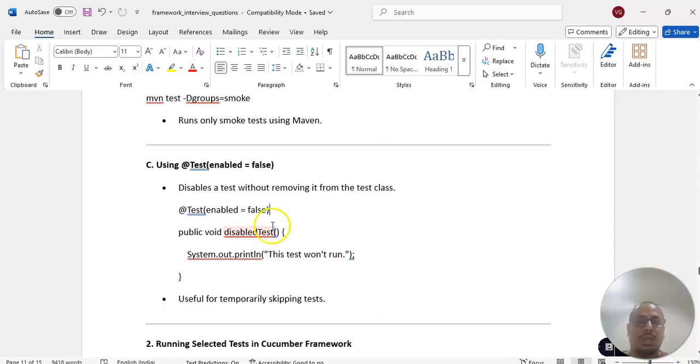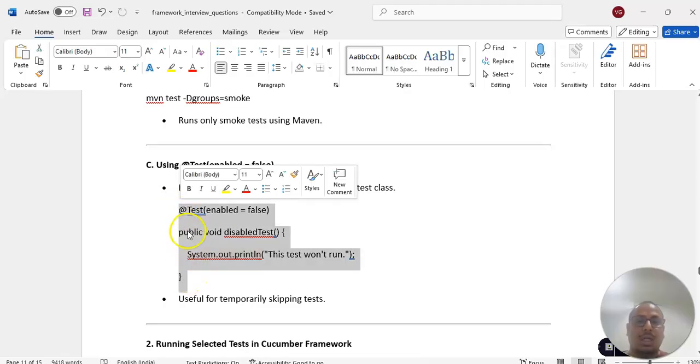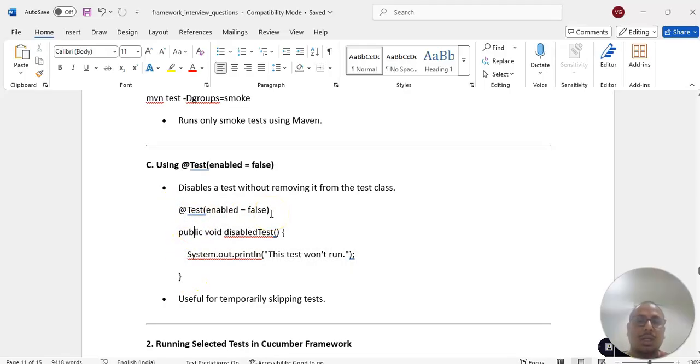Tomorrow, suddenly, they may ask why this functionality is not automated. Then we can say it is automated. While disabling, it's better to add documentation also on why it is disabled, which story, which sprint, and which Jira, so that tomorrow it will be very useful.